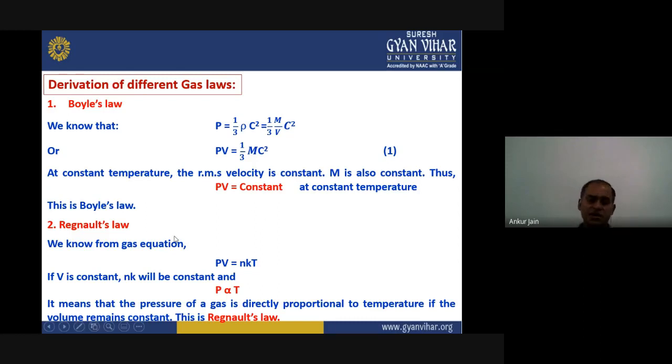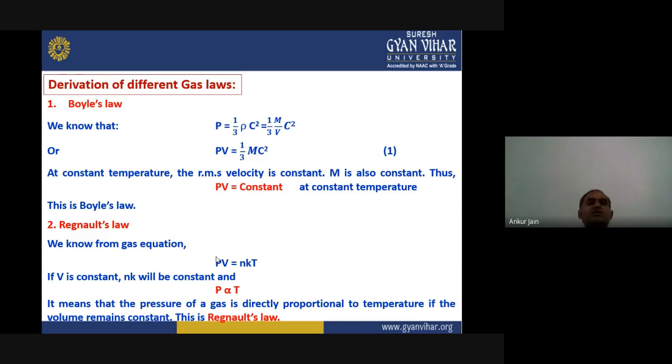Second law is Gay-Lussac's law, and we know from the gas equation PV equals nkT. That means V is constant for any gas in a particular space, and nk will also be constant, because n is the number of molecules and k is Boltzmann constant.